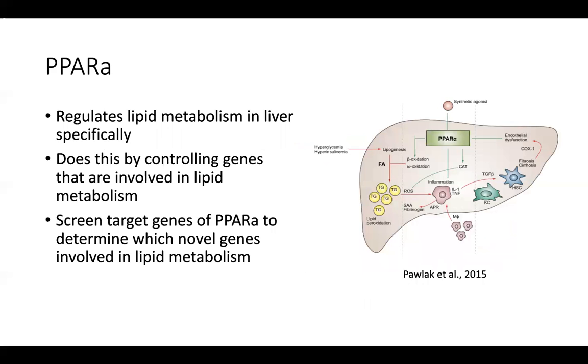In this paper, we'll be focusing on one particular nuclear receptor within the PPAR family called PPAR alpha. This particularly regulates lipid metabolism within the liver. A purpose of this experiment was to determine the novel target genes of PPAR alpha. It was found that there is a strong binding site for this transcription factor in the immediate upstream promoter of the ADTRP gene. This can be seen over here as PPAR alpha has multiple effects within the liver itself.